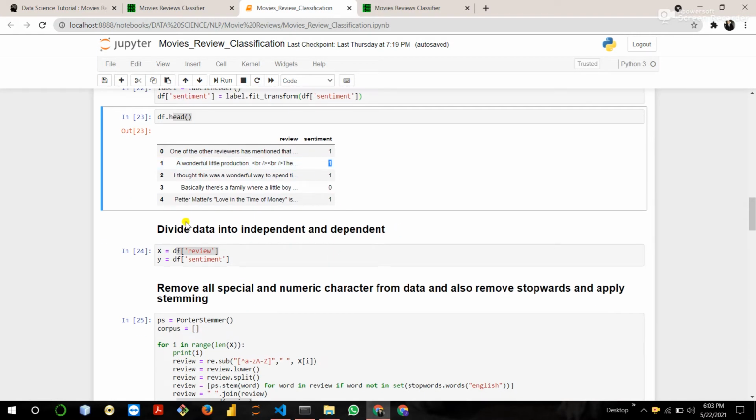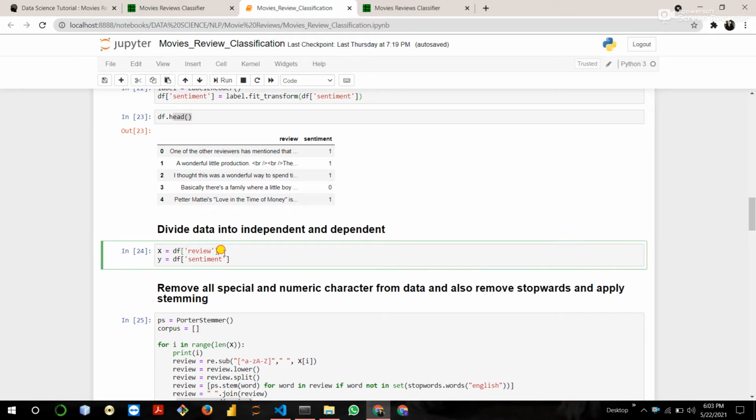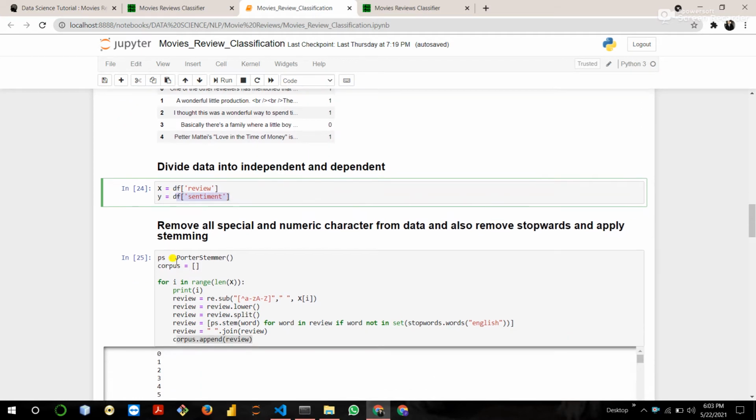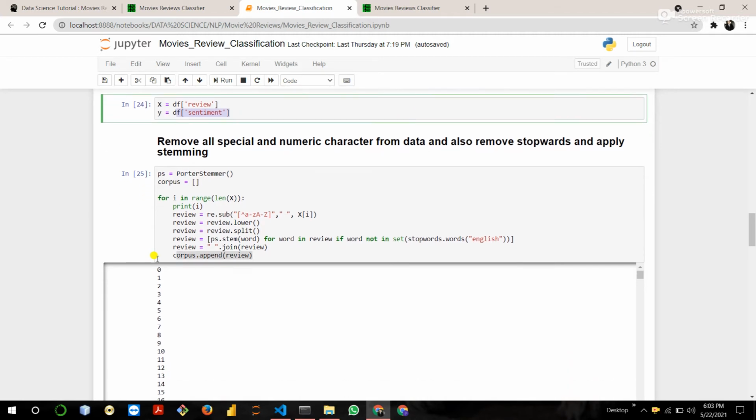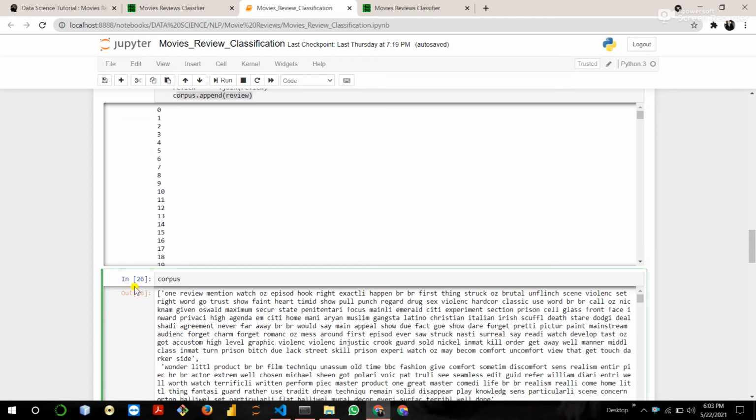Okay. Then divide data into independent and dependent. X stores the independent feature and Y stores the dependent feature. Then remove all special and numeric characters from the data and also remove stop words, like are, am, is, the, that, etc. And apply stemming. Stemming converts the words into the root word. Like if we have three words, final, finally, finalized, they go to the root word final. So after this process, show our corpus final data.